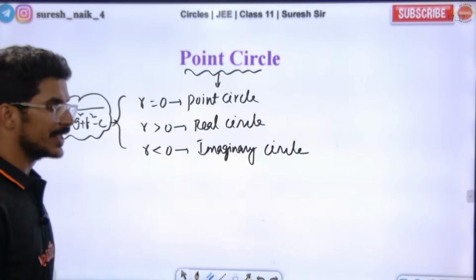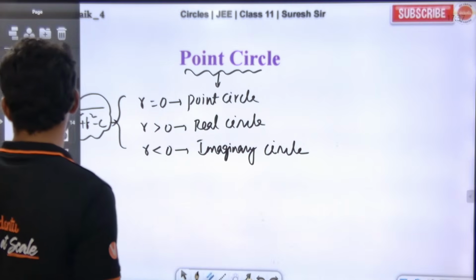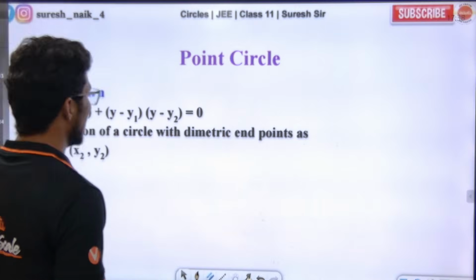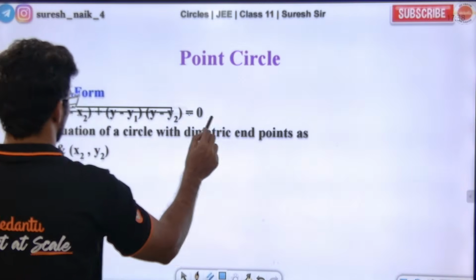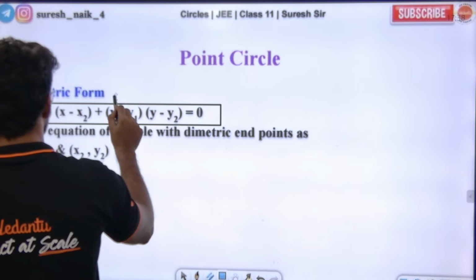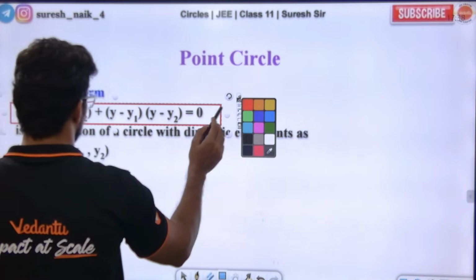So this is the basic concept. Next is the diametric form of a circle, which is very important. When and how do we use this diametric form? I'll tell you that.